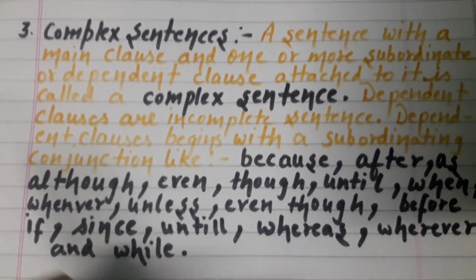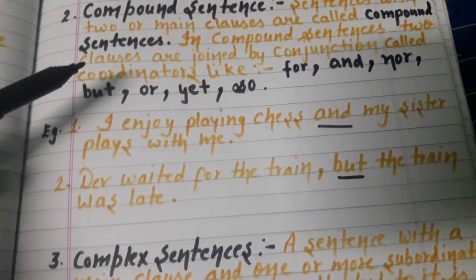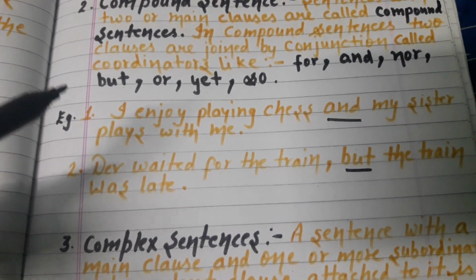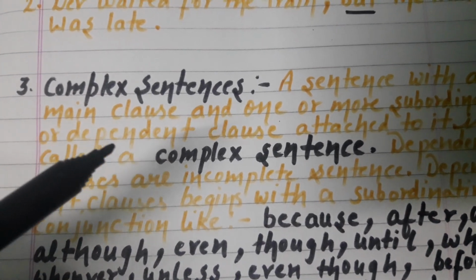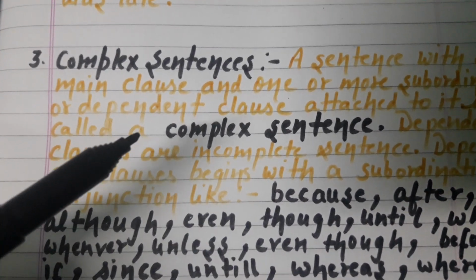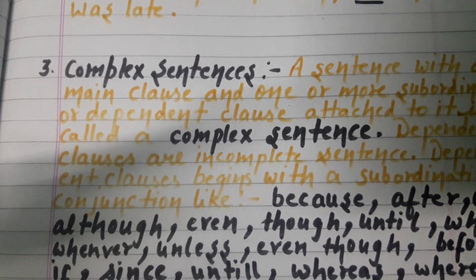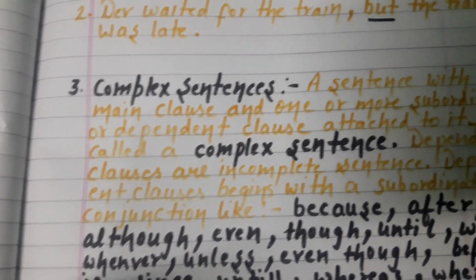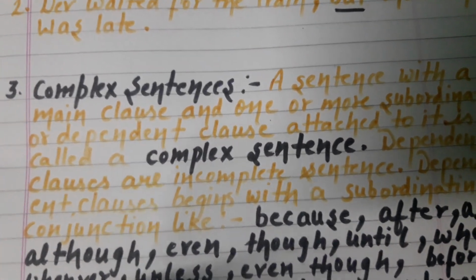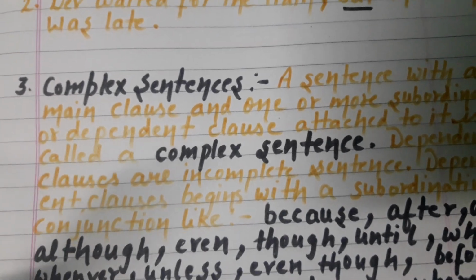You can see here, what is the difference between a compound sentence and a complex sentence? In a compound sentence we have two main clauses. Main clauses means independent clauses are there, but in complex sentences one main clause is there and the other is a dependent clause. It means the dependent clause is dependent on the main clause. It does not have any meaning individually. कि जो डिपेंडेंट क्लोज होता है उसका अपने आप में कोई मीनिंग नहीं होता, वो मेन क्लोज के ऊपर डिपेंडेंट होता है. लेट अस सी एग्जांपल.